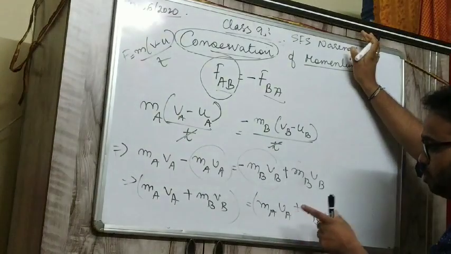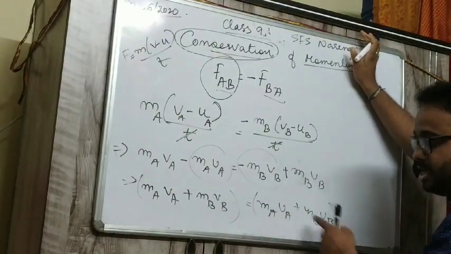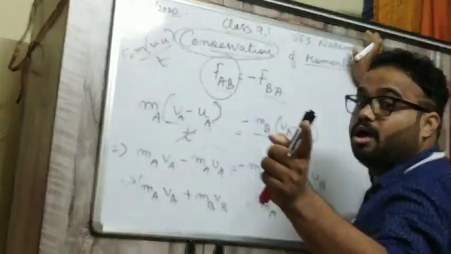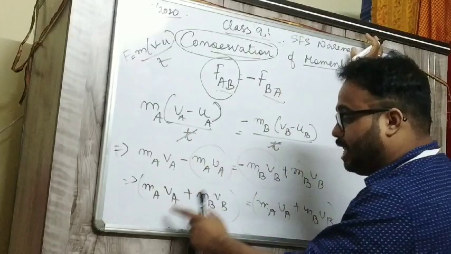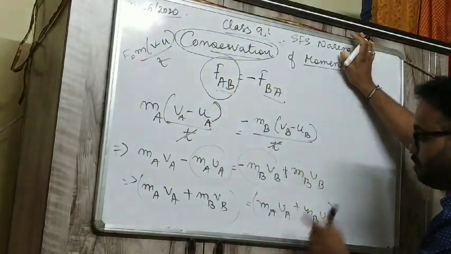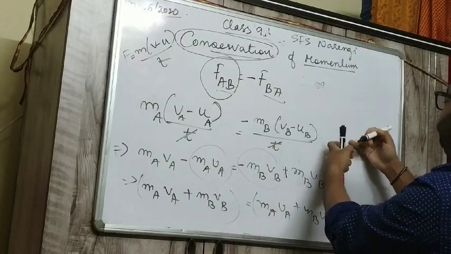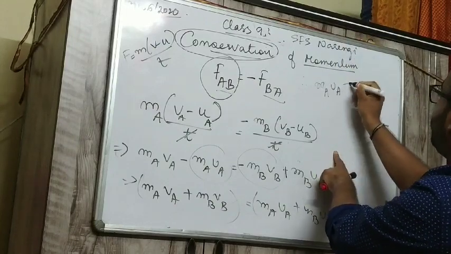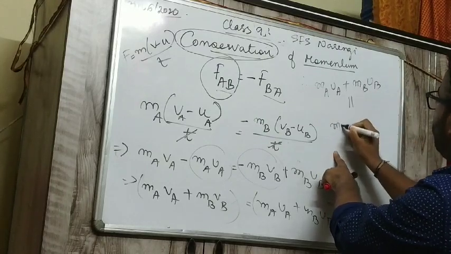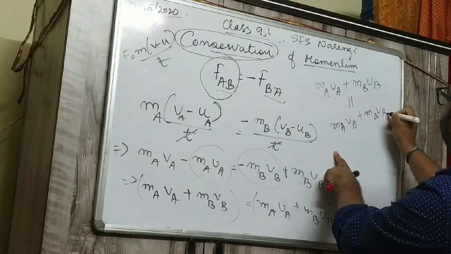Which means the total momentum of A and B before collision is equal to the total momentum of A and B after collision. Therefore I can write MA UA plus MB UB is equal to MA VA plus MB VB.